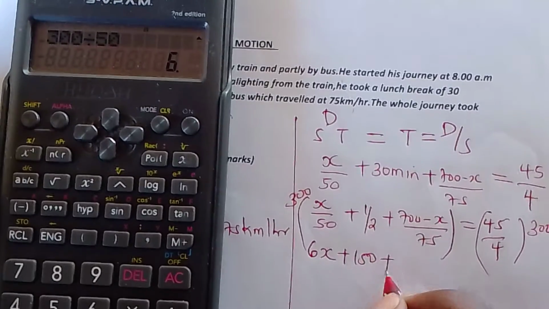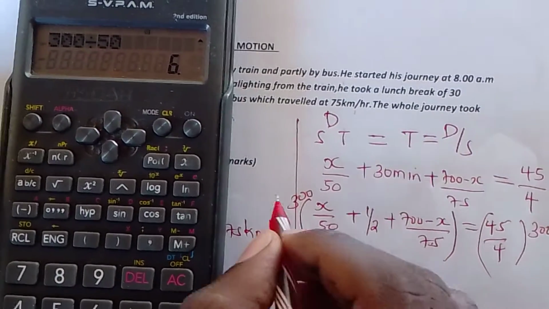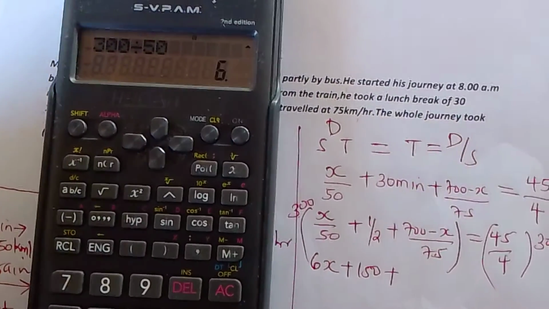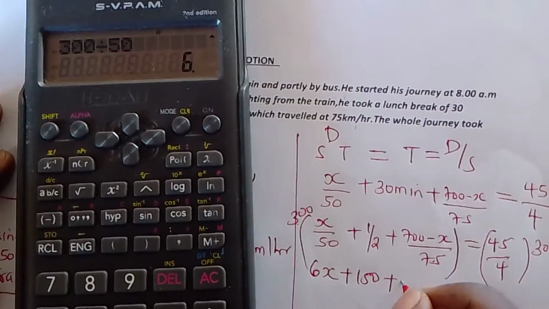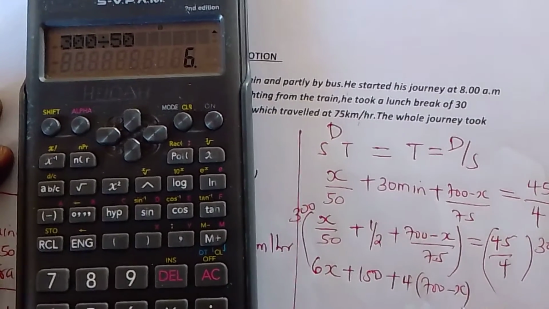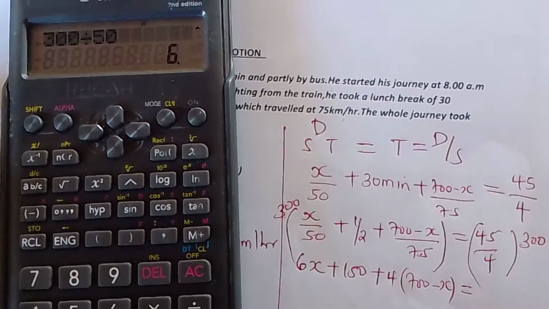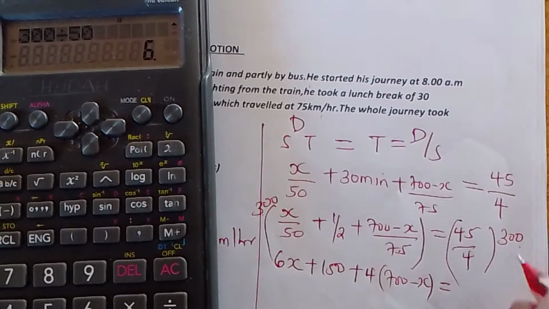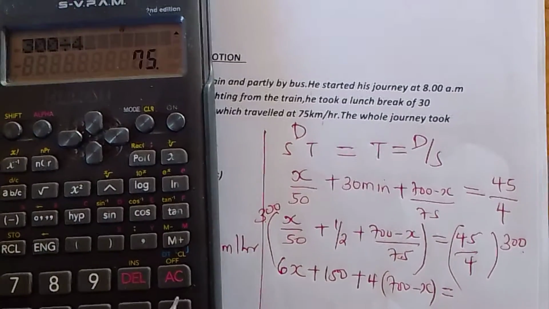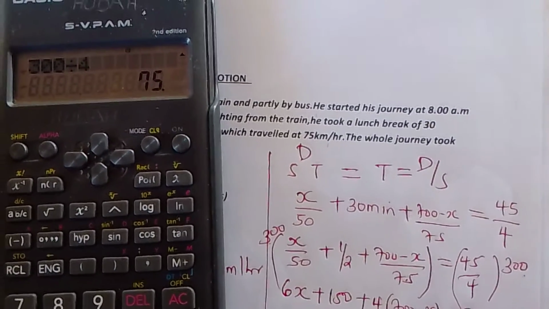So hiyo iko hivyo plus 300 divided by 75 itakupatia wewe 4. So 4 times 700 minus x, 300 divided by 4 is 75.